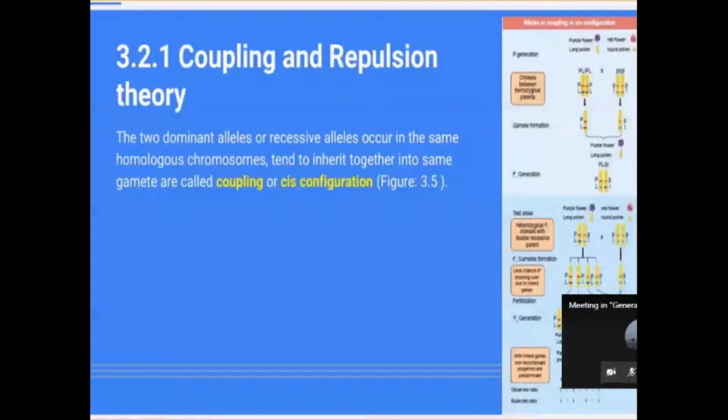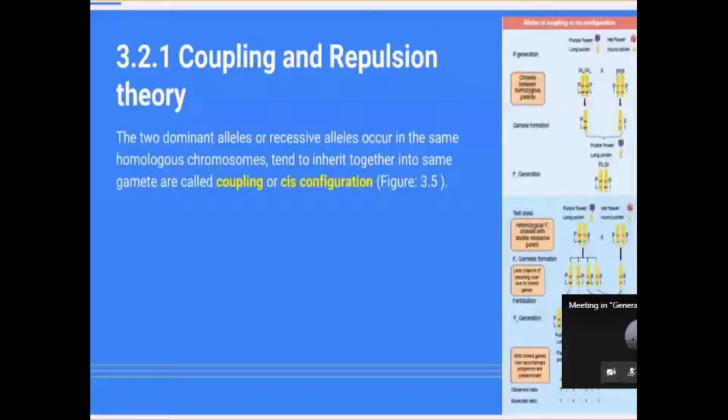What type of ratio will you get now? Observed ratio and expected ratio. In the previous slide itself, by crossing the alleles of a purple flower with long pollen with the red flower with round pollen, they expected a 1:1:1:1 ratio. It was proposed by Mendel. So if you cross dominant with recessive, definitely you will get a 1:1:1:1 ratio. But it is linkage. So at the time of gamete formation, the genes coupled together, and it won't form a 1:1:1:1 ratio. Instead of that, what did they get now?